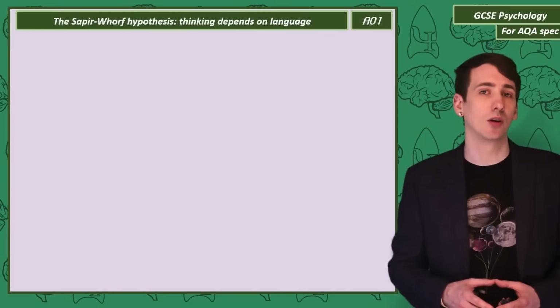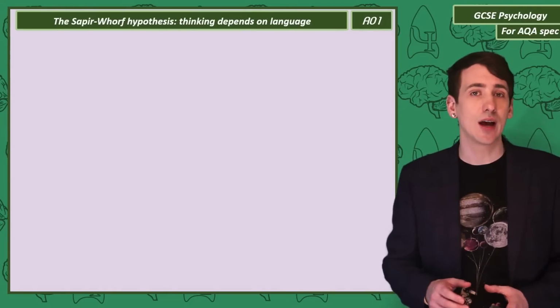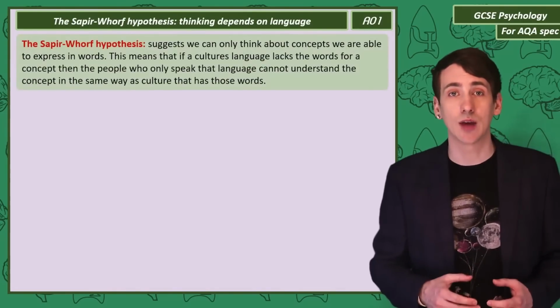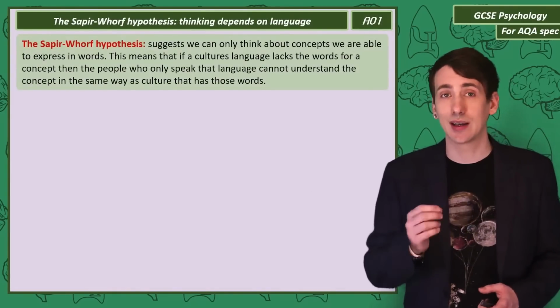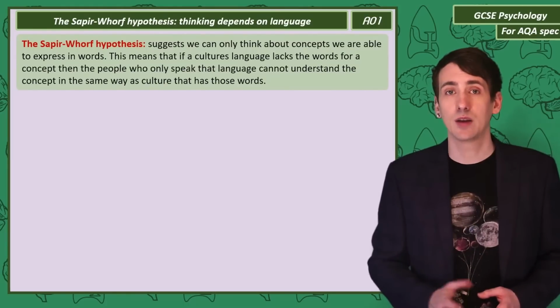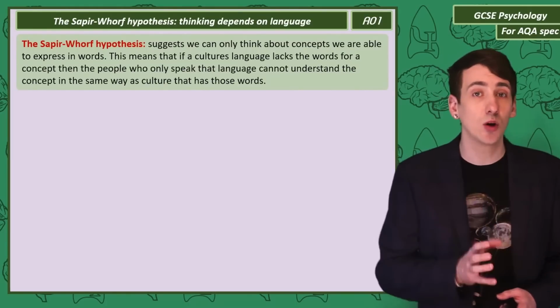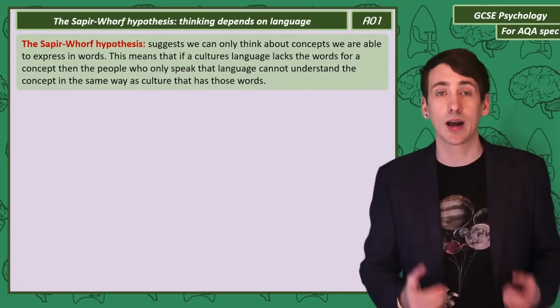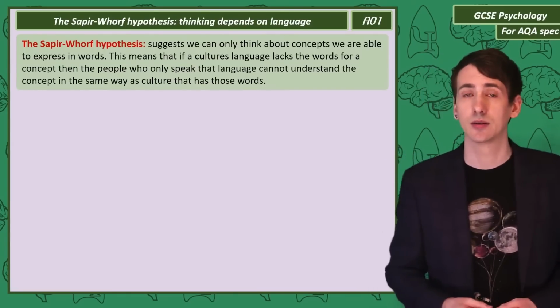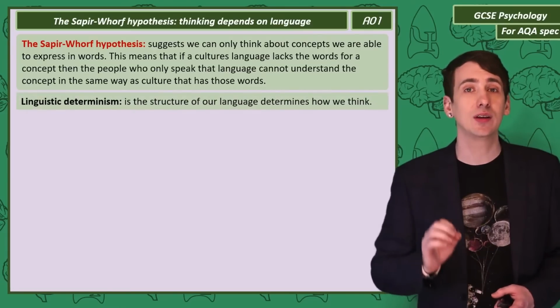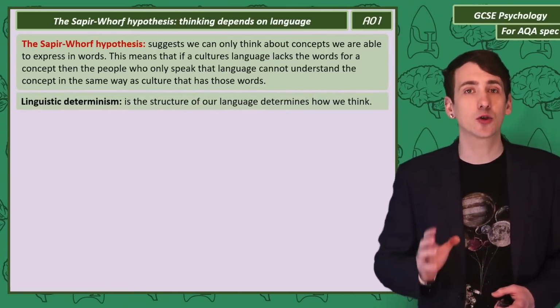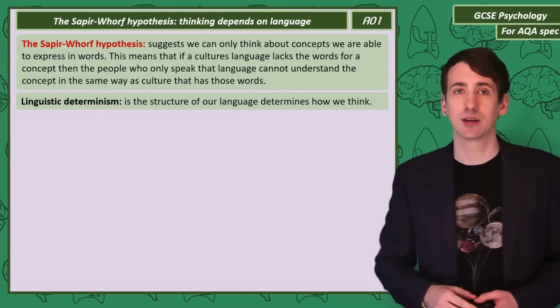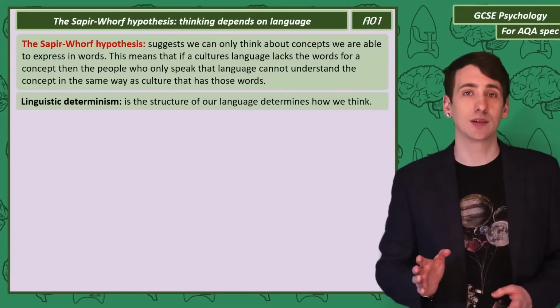So what is the Sapir-Whorf hypothesis? Well, this suggests that in order to be able to think about a concept, we need to be able to express it in words. It follows that if a culture doesn't have a word for an idea or object, they can't understand the concept in the same way as a culture that does have the word. Now, this idea is called linguistic determinism, that the structure of our language shapes how we think. And it has two varieties.